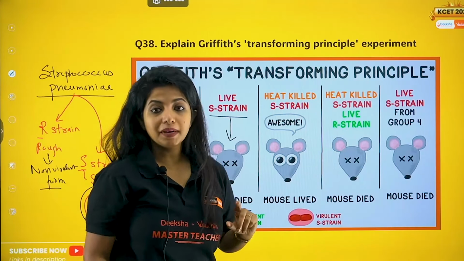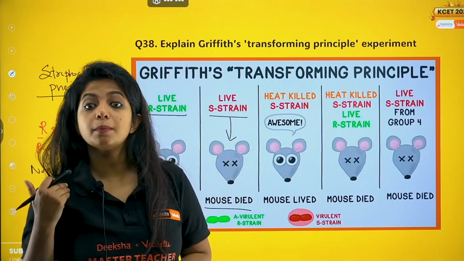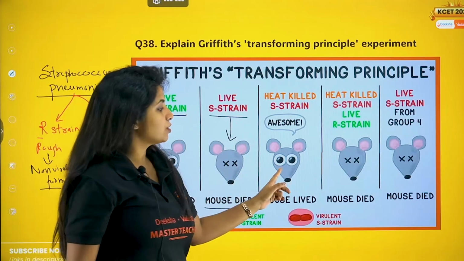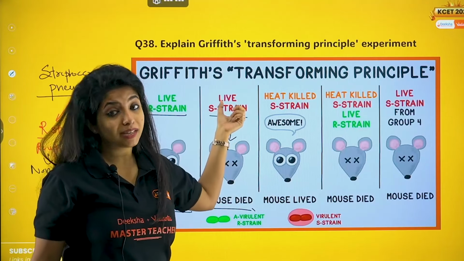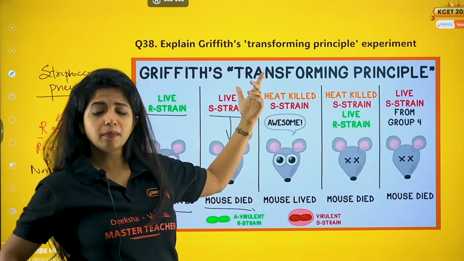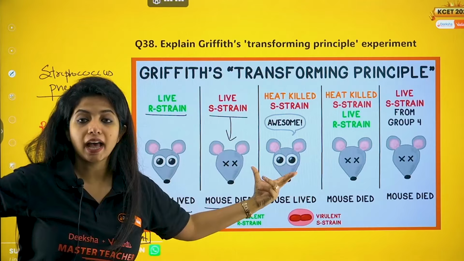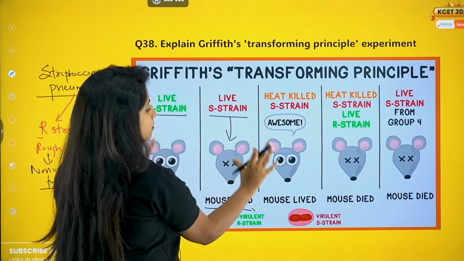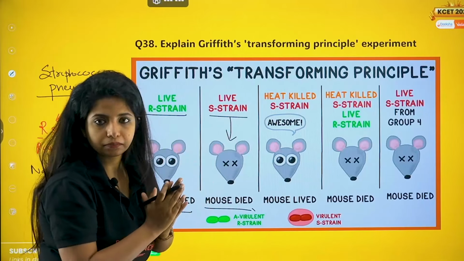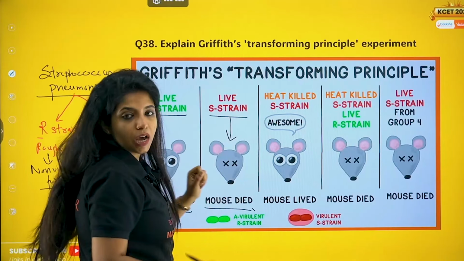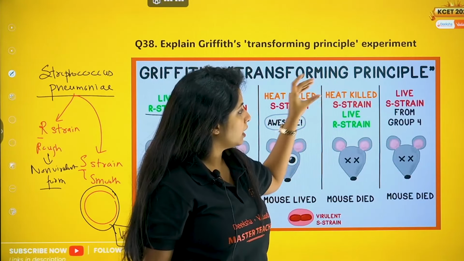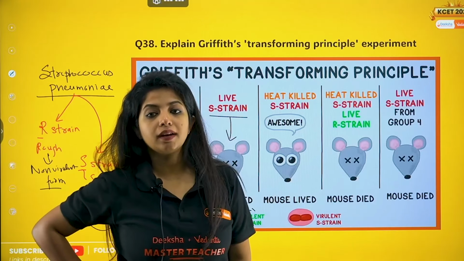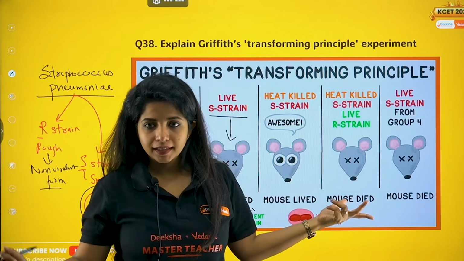Heat killed S strain. That means I treated this S strain with some heat and I killed it. I put it in the mouse and the mouse lived. That means something was getting damaged right over here, which is why it was not able to show its effect and the mouse was able to live. So I understand that this and this make the mouse live. This makes the mouse die. Fine, let's combine them. When heat killed S strain and live R strain were combined, the mouse still died. And that's where something unexpected was happening.